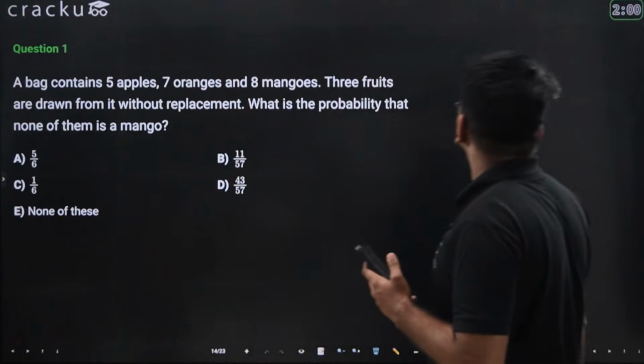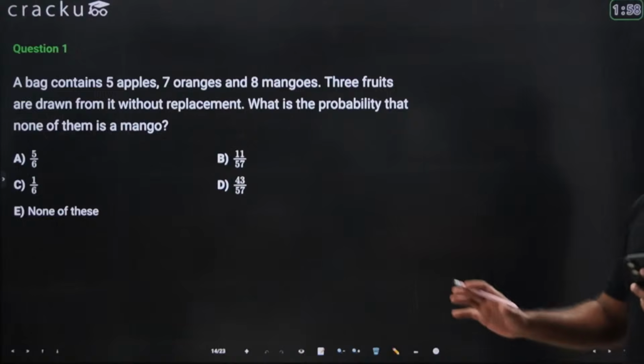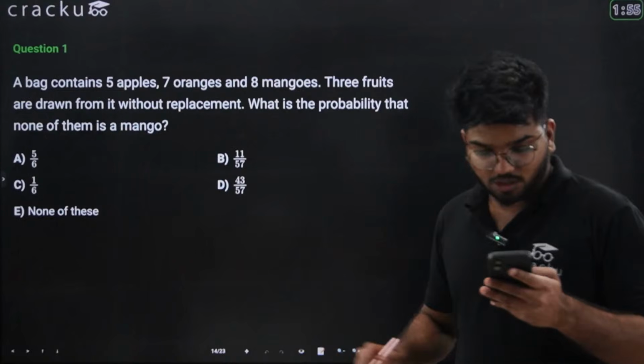Your time starts now for this question. You have 2 minutes. This is a pretty easy question. I hope that you guys are able to solve this.